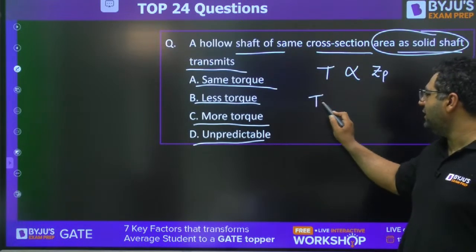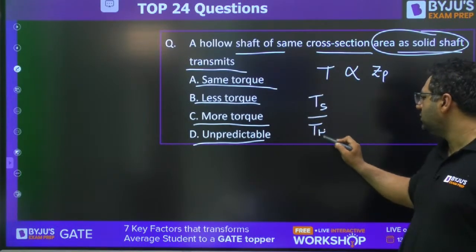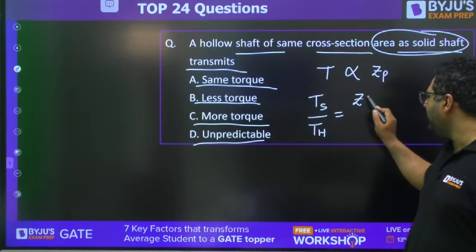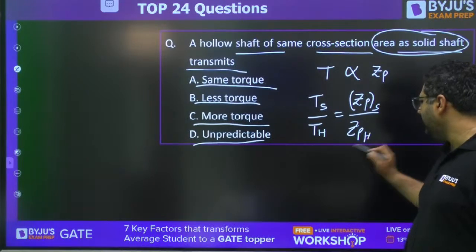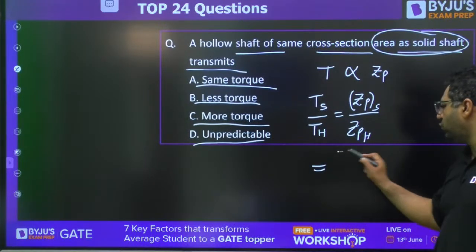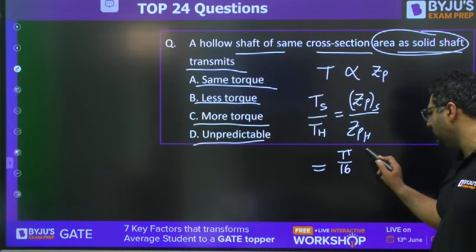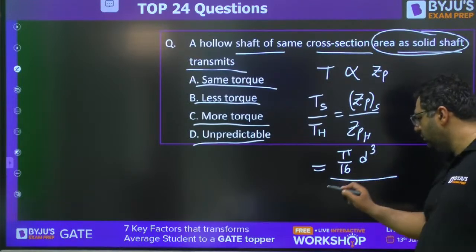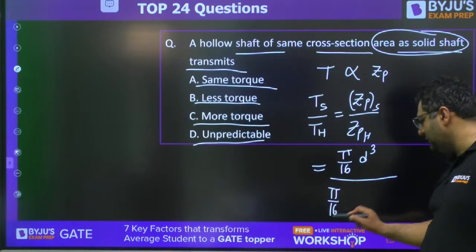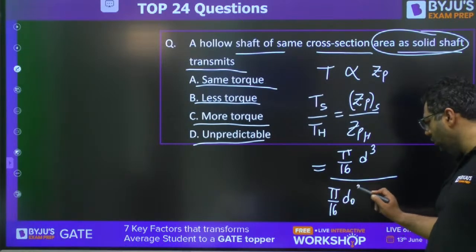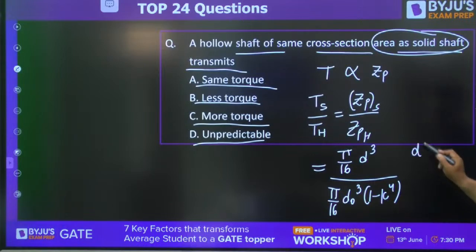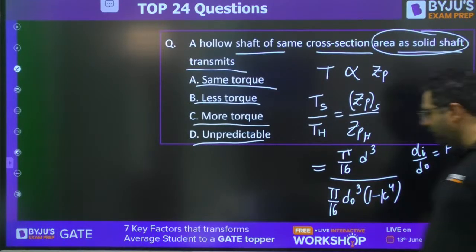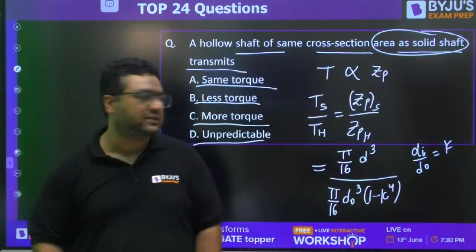So if you want to find out the ratio Ts by Th, you can write ZPs upon ZPh. Their areas are given equal. So for this, pi by 16 d cube, pi by 16 d naught cube (1 minus k^4). Here di by d naught is k. So you need to check it and tell which one is correct out of this.